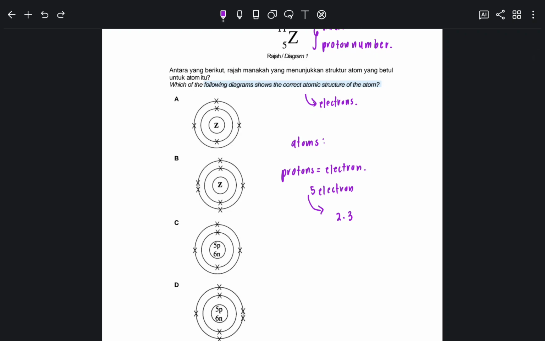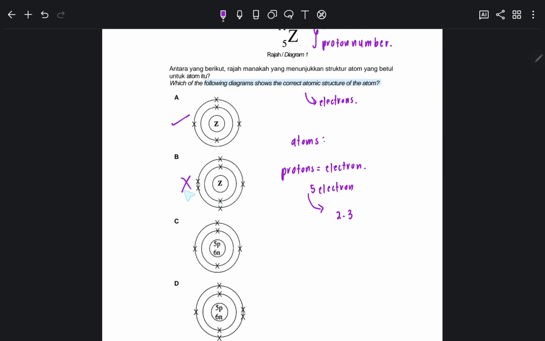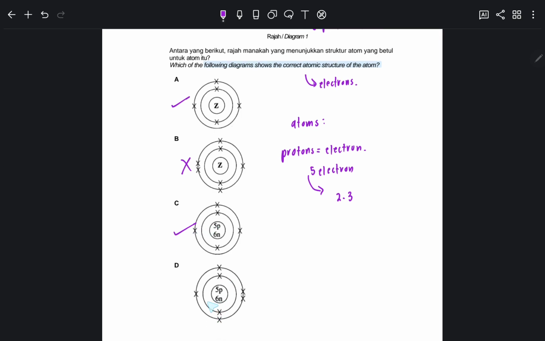Okay, so I want you to see the diagram correctly. So once you view, most of you choose, okay, this one. Okay, this one might be correct. This one has 2 electrons, but the third one is more than 3, so it's obviously wrong. And this one, okay, 2 electrons in first shell, second shell 3, okay, correct. This one has 2 electrons. Okay, this one obviously wrong lah. So now your answer is among A and C.